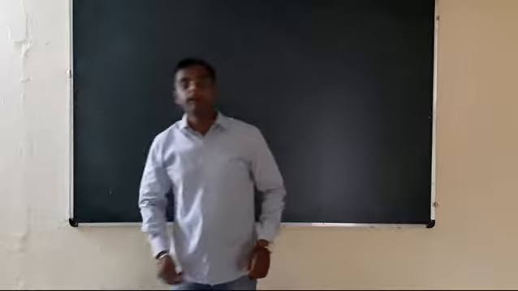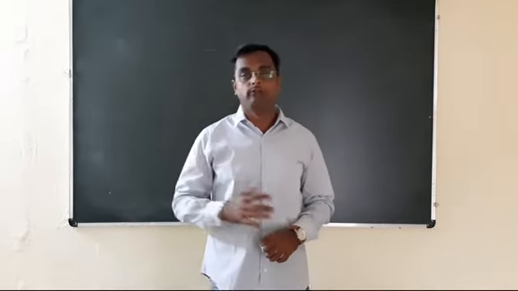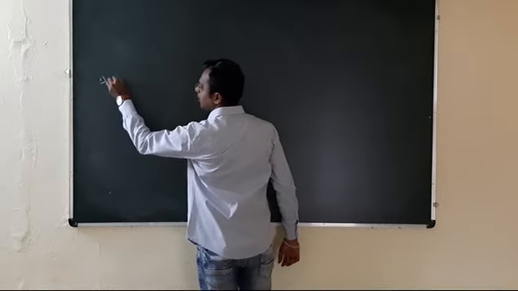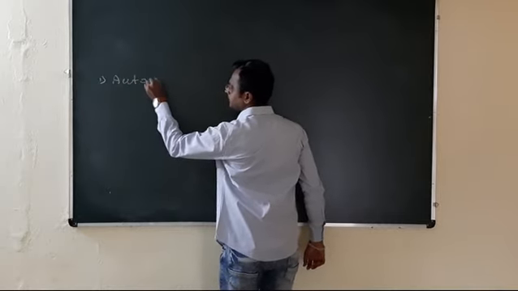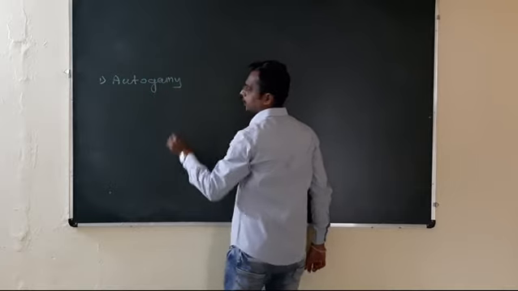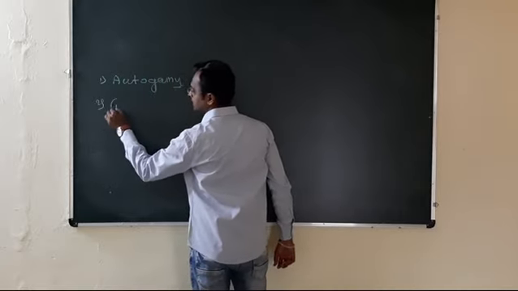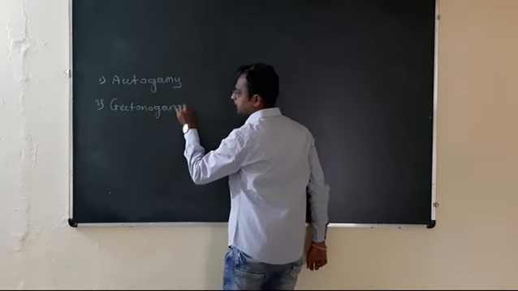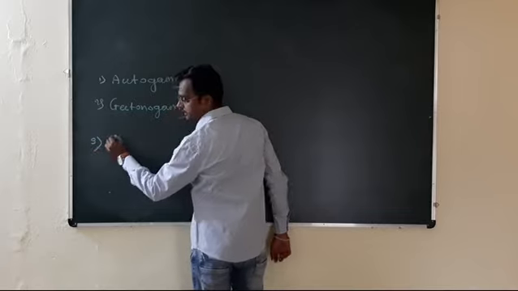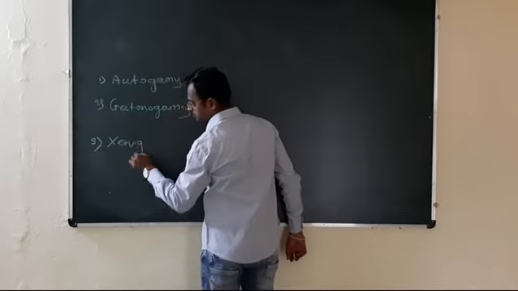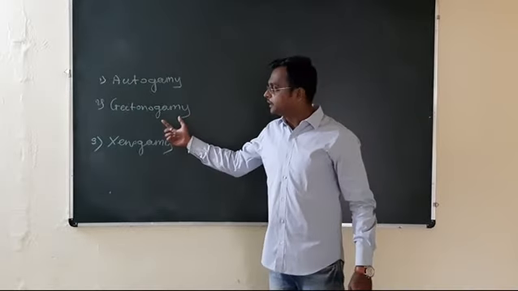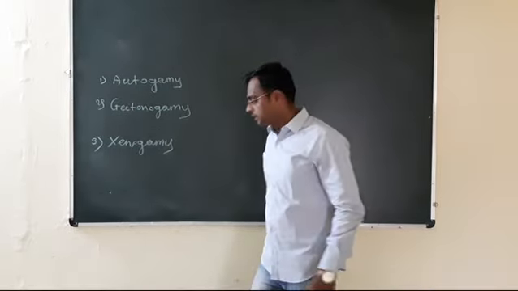Now, depending upon the source involved, pollination is divided into three types. The first is autogamy, the second one is geitonogamy, and the third one is xenogamy. Autogamy, geitonogamy and xenogamy. Now let us study one by one.